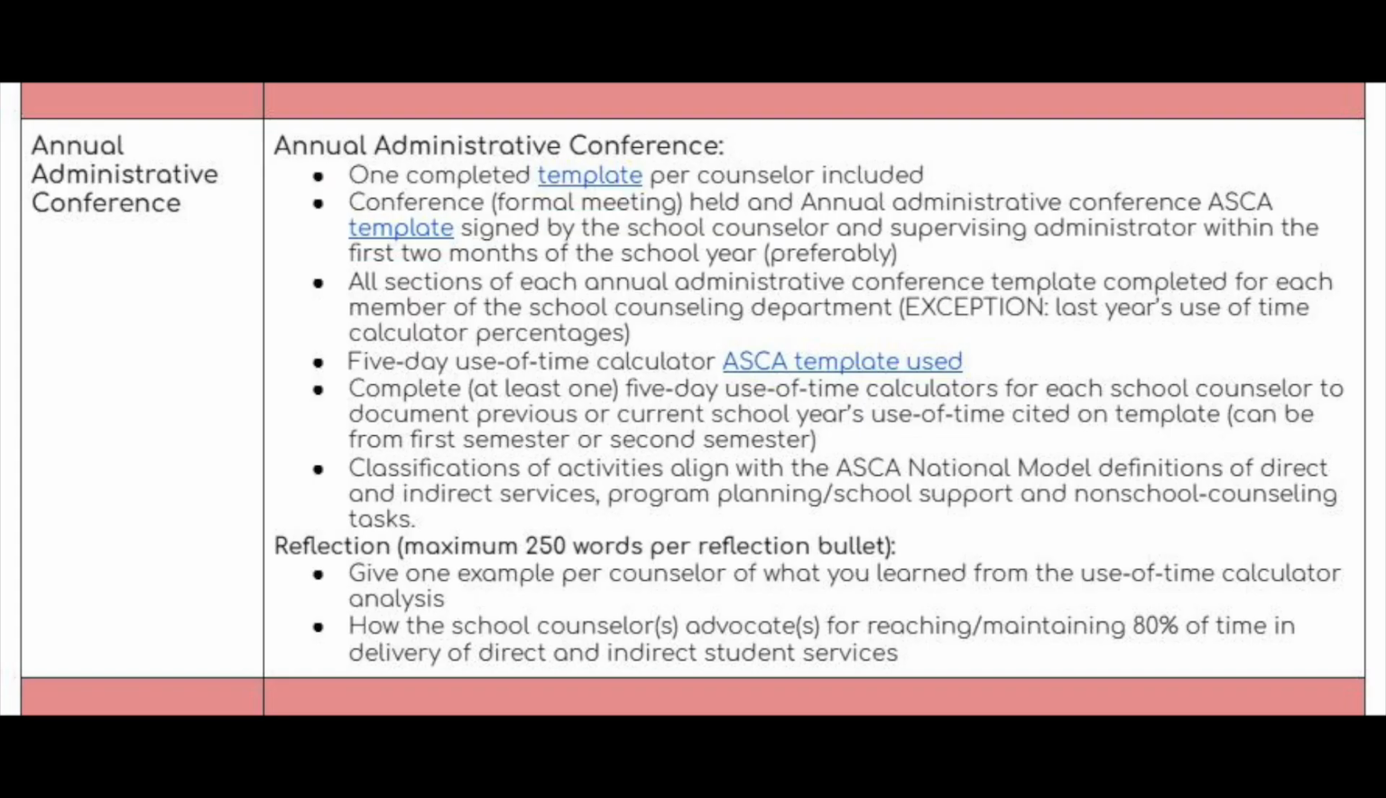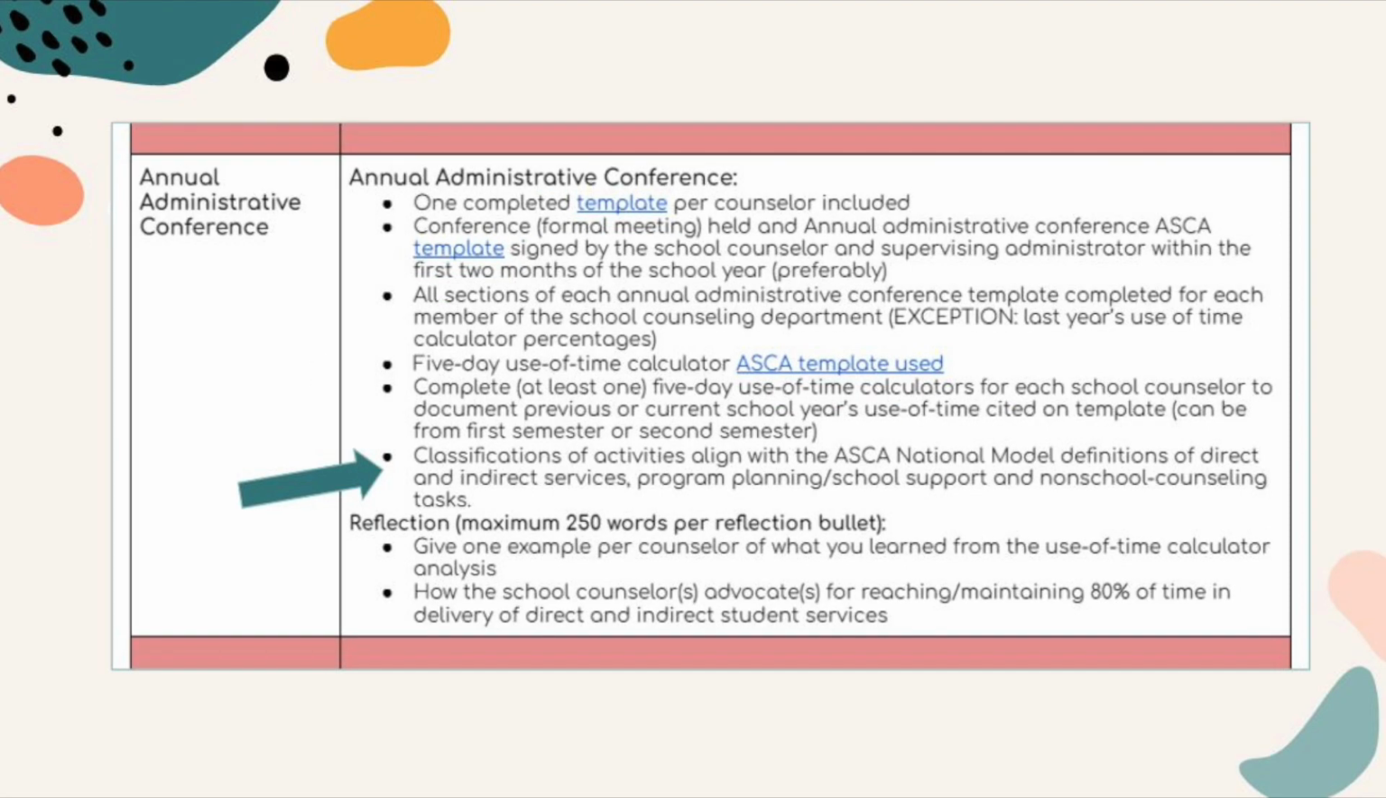So coming back to the other expectations, we want to make sure that you use the 5-day use of time calculator for 1 week and provide that completed template. We want each counselor to complete at least one 5-day use of time calculator, which I just showed you an example of, to really document a previous or current school year's use of time and cite that on that template, because that's going to help you be able to write these prompts below. We want you to classify these activities and align it with how the ISCA national model would define direct and indirect services, program planning, and beyond.